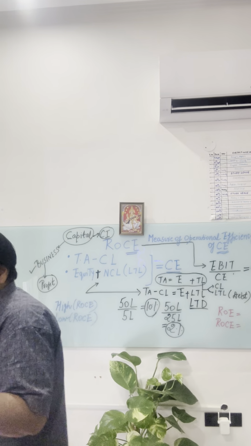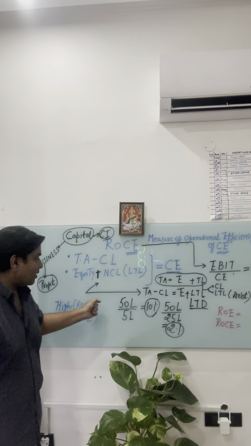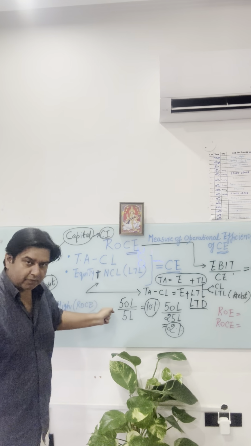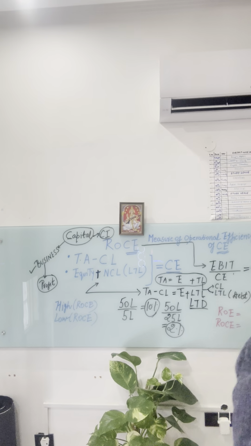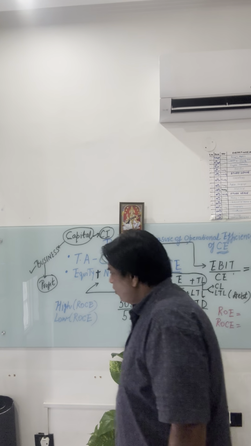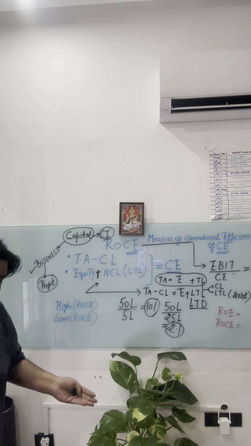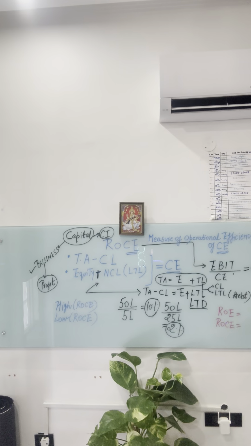Cash is there, but the company is not able to channelize the cash in business. That has to be gauged by going through the balance sheet. So this is about higher ROCE, lower ROCE, what is ROCE, what is capital employed, and how to compute capital employed using different equations.